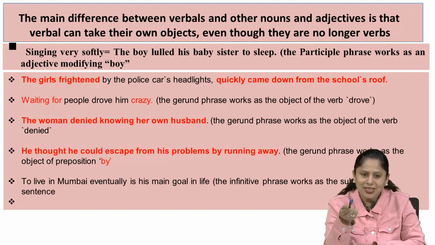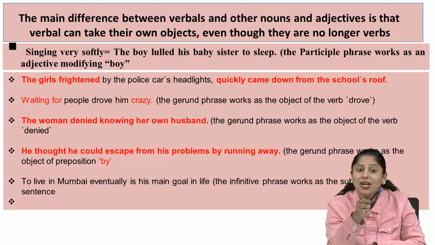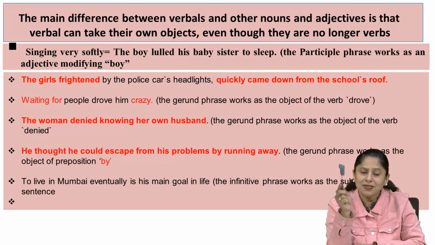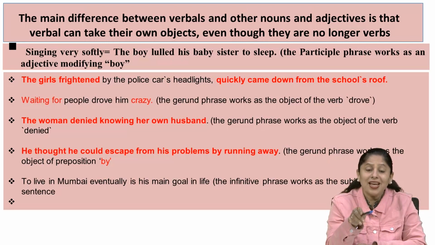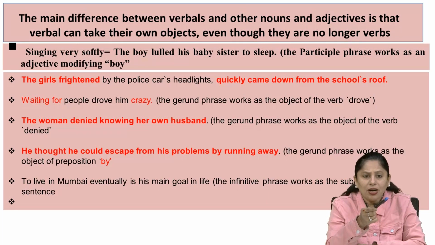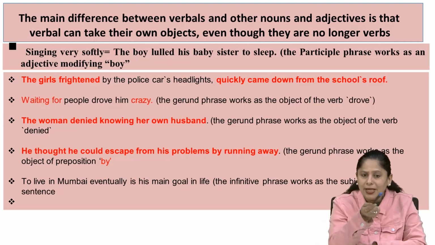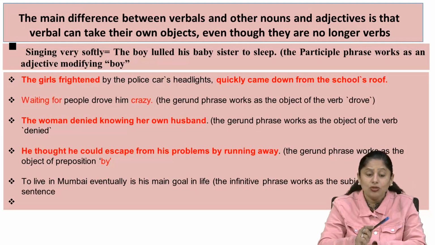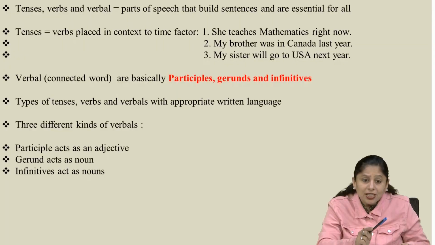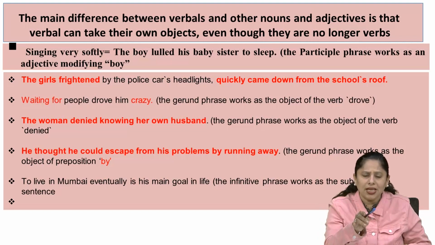Here again the gerund comes as noun. And in the beginning sentence, the girls frightened by the police car's headlights, participles as adjective. The girls who were frightened, as I told you, the word says something more about the noun girls. That's why they play the role of the adjectives. So the key words which are written over here are well understood. They are clearly understood and clearly explained over here in the second slide.